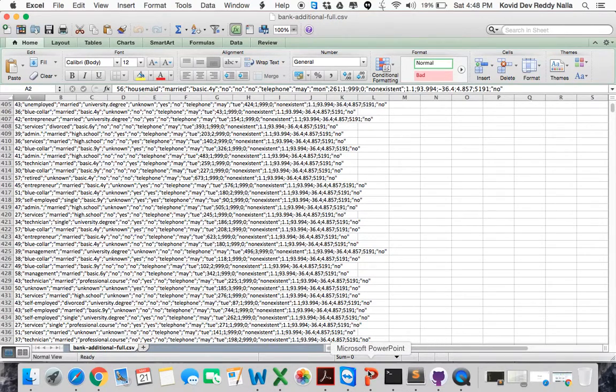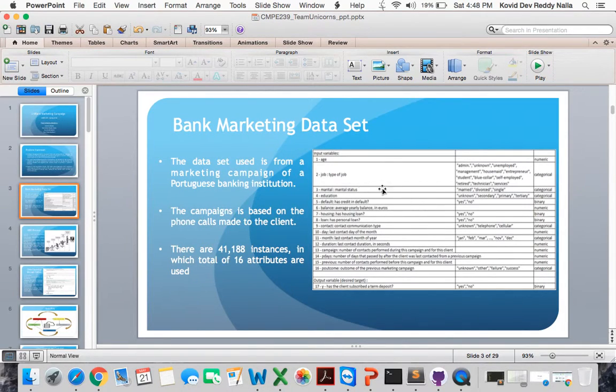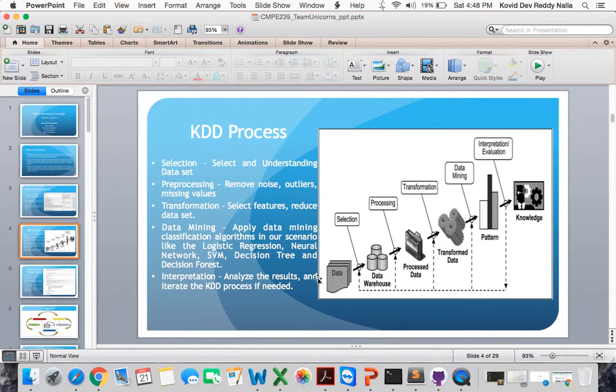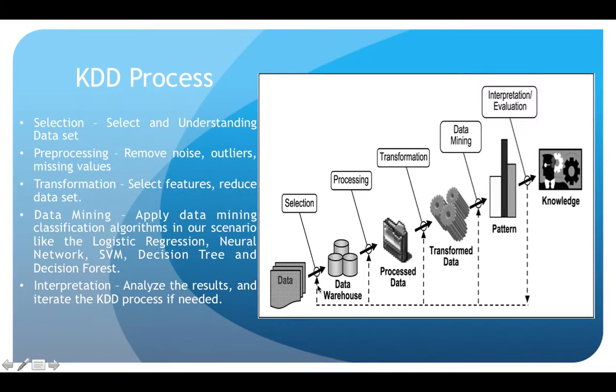Coming back to our presentation, this gives a screenshot of our data set. Now, once we have the data set with us, we are following the KDD process. First we select and understand the data set. Then we remove noise, outliers, and missing values, so we are doing a pre-processing step for the data set. I will show you in a while how we are doing it. We are doing it through the Python, Pandas, and NumPy packages, using them for data cleaning and exploration.